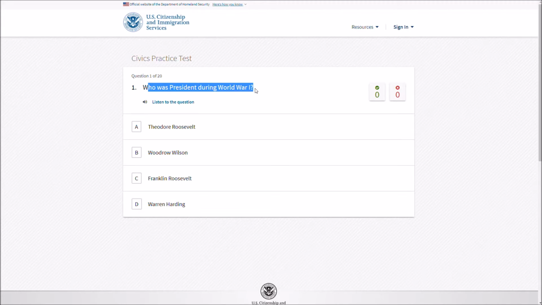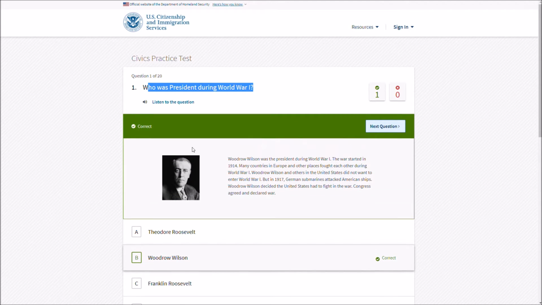Who was president during World War One? That would be Woodrow Wilson, I think. Right? It wasn't him, not him, because he's too early. He was World War Two. Warren Harding. No, it definitely wasn't him. It was Woodrow Wilson. Booyah! Woodrow Wilson was the president during World War One.